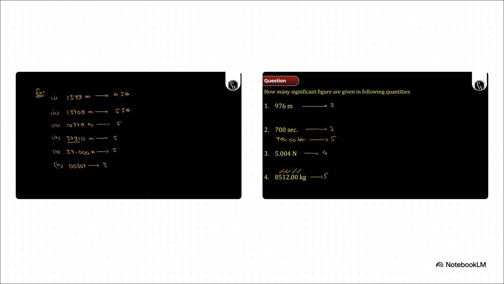Look at how this works in practice. 700 seconds has only 3 significant figures. But 700.00 seconds? That has 5. Those trailing decimal zeros aren't just redundant fluff. They are the scientist aggressively proving their exact precision, literally communicating, hey, we measured this confidently all the way down to the 100th of a second.